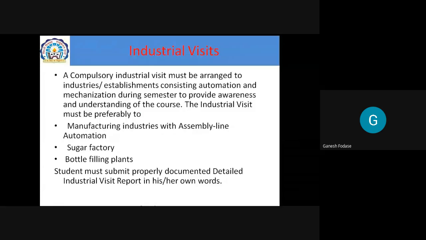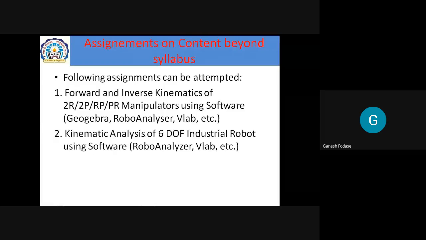Then industrial visit. There is one compulsory visit. A compulsory industrial visit must be arranged to industries or establishments consisting of automation and mechanization during the semester, to provide awareness and understanding of the course. The visit is preferably to manufacturing industries with an assembly line having automation, a sugar factory, or a bottle filling plant. Out of these 3, you can visit anywhere. Of course, at the end, you have to submit a report of the visit. Finally, assignments on content beyond syllabus, which we will discuss later.